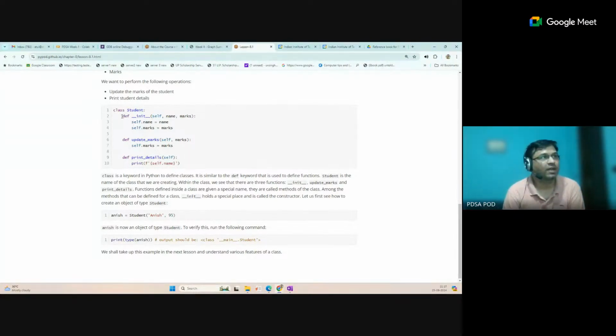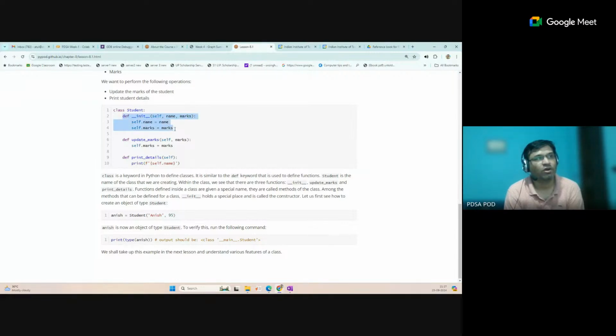Here we have defined the constructor; the first line is the constructor. The constructor is the first method that will execute at the time of object creation. When you create an object, this function will be called automatically first. The information required for this constructor is two variables, name and marks, so you have to pass these two values when creating an object of the class.